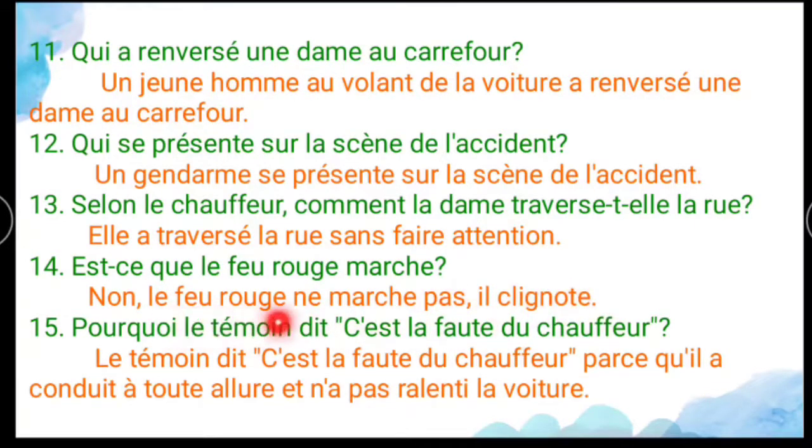So no, the red signal, it does not work. It only flickers. And the 15th one, pourquoi le témoin dit c'est la faute du chauffeur? So why does the witness say it was the driver's fault? Le témoin dit c'est la faute du chauffeur. The witness said it is the fault of the driver parce qu'il a conduit tout à l'heure et n'a pas ralenti la voiture. So because he drove a car at full speed and did not slow down the car.